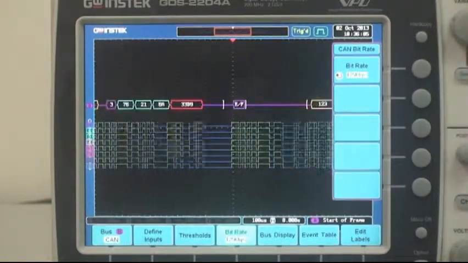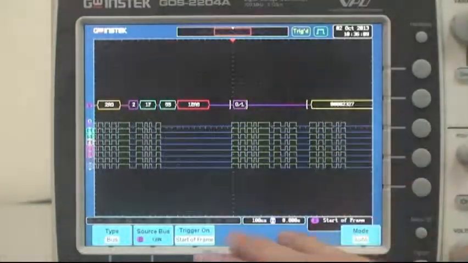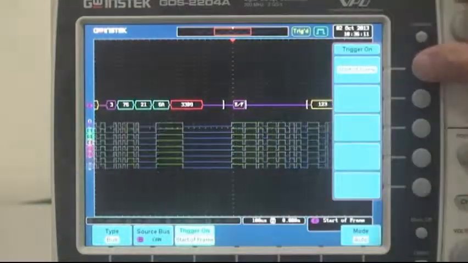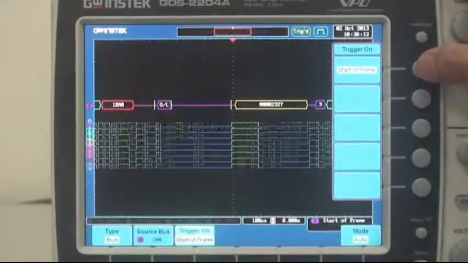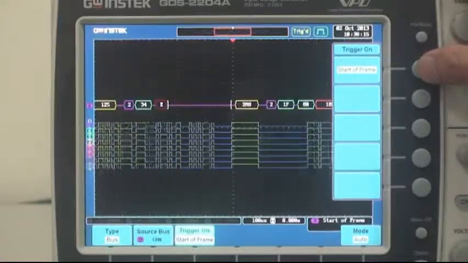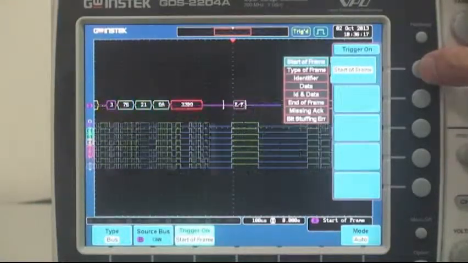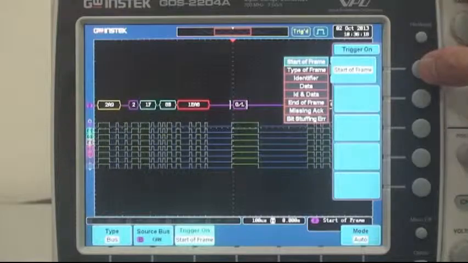Press trigger menu and press trigger on. Different package can be triggered. For instance, start of frame can be triggered.